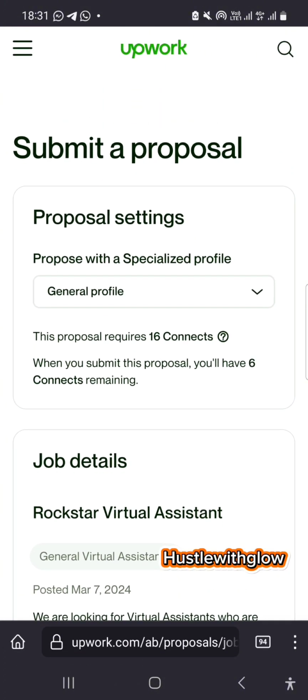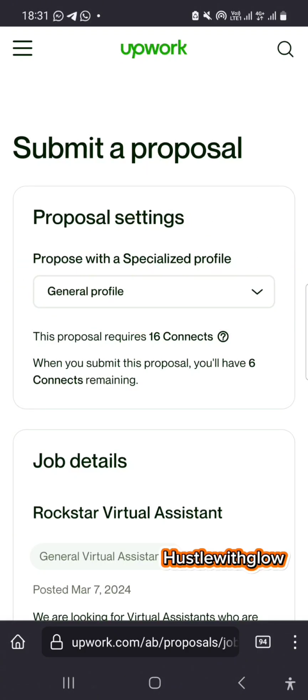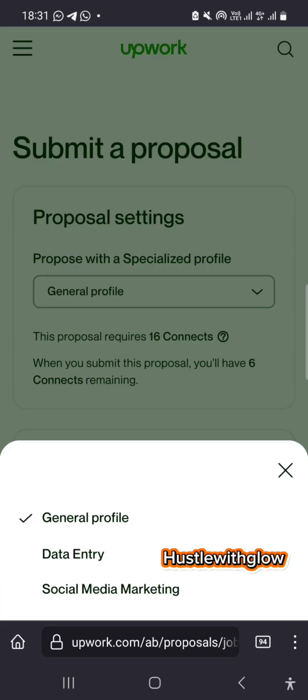Now, remember we created a specialized profile, right? In this case, you can see the profile I have here is my general profile. That's the first one. Now this one is a virtual assistant job. So all you need to do, you go to this arrow, select any of your specialized profile that best suits that job. I think my general profile is the one that has my virtual assistant. The general profile is the main profile. These two, data entry and social media marketing, are the specialized profiles. So I'm going to leave it at the general profile.